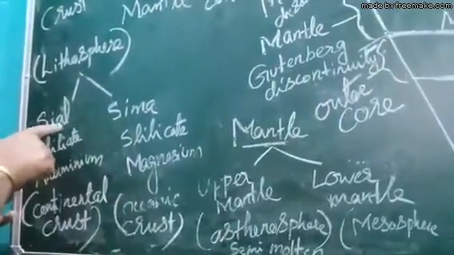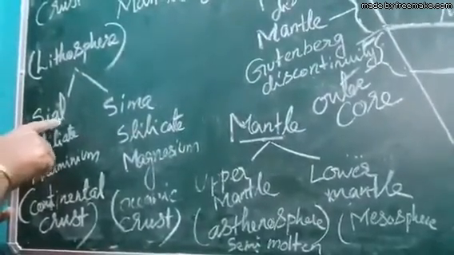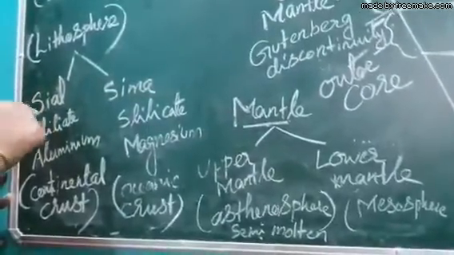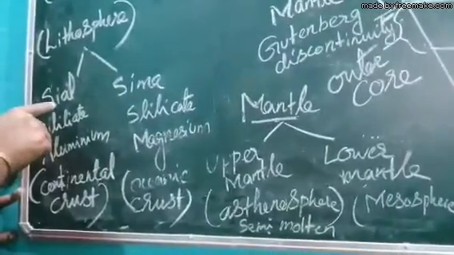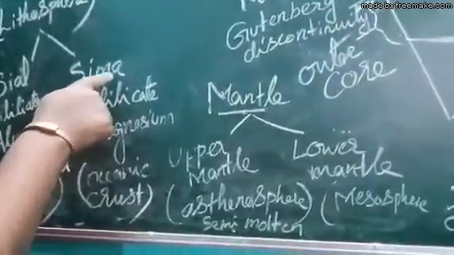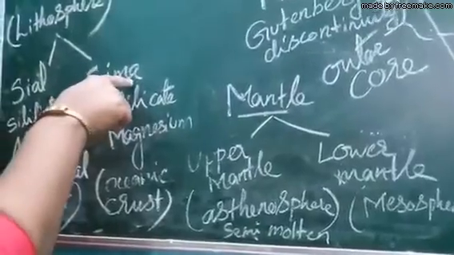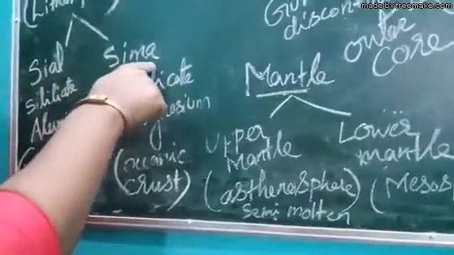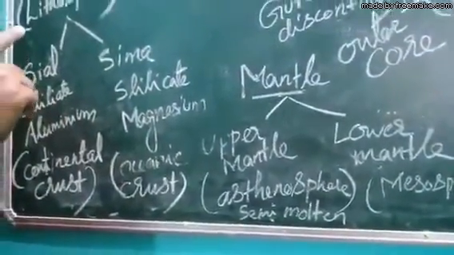Now, Sial, from the term itself, it is very clear. Si means it is made of silicate, and Al of aluminum. Sial is the continental crust, all the continents are part of Sial, and it is made up of silicate and aluminum. And Sima, all the oceans are part of Sima, and Sima is made of silicate and magnesium, Ma stands for magnesium. So silicate and magnesium. This is clear for you. The crust has Sial and Sima.